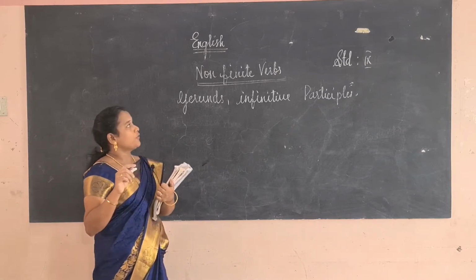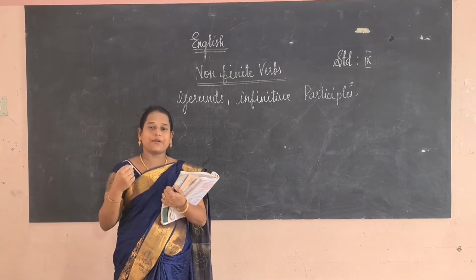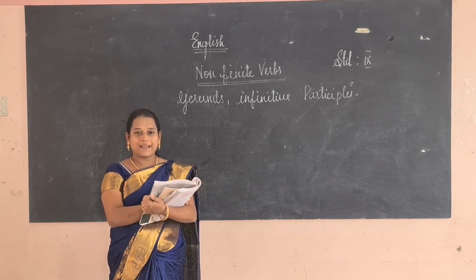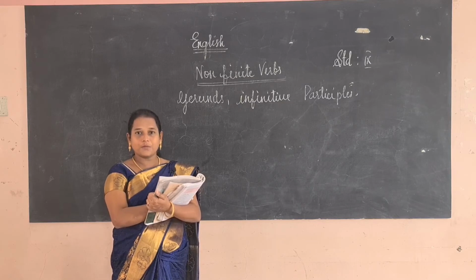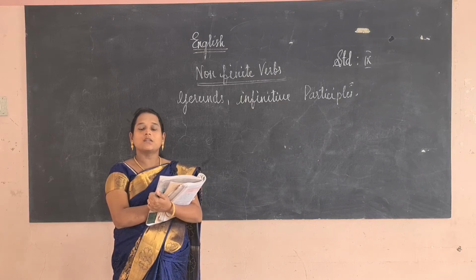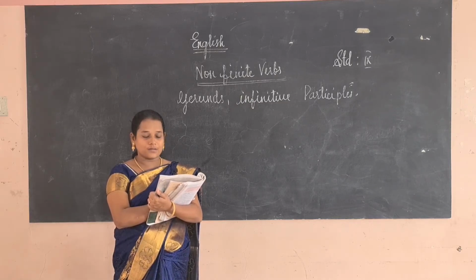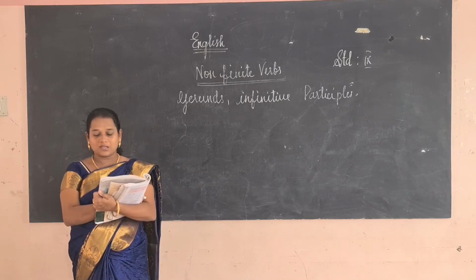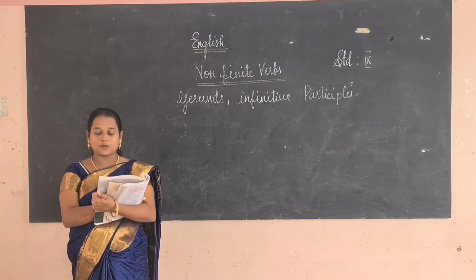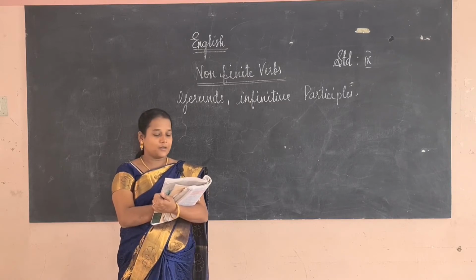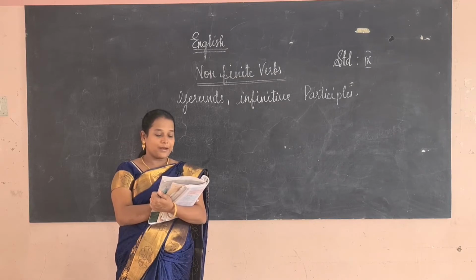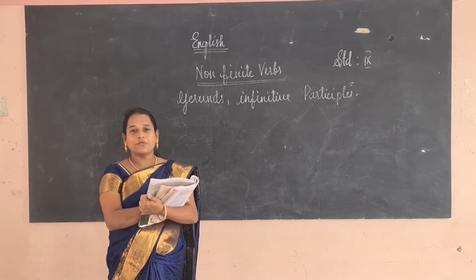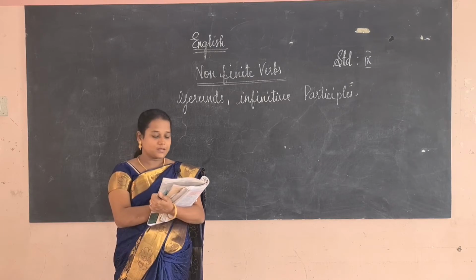Before knowing about the non-finite verbs, we will learn what finite verbs are also. Finite verbs indicate the tense and change according to the subject. Non-finite verbs, as we already studied, indicate the verb but do not indicate any tense and do not change according to the subject. So finite verbs indicate tense; non-finite verbs do not indicate tense. Finite verbs change according to the subject. Non-finite verbs do not change according to the subject.